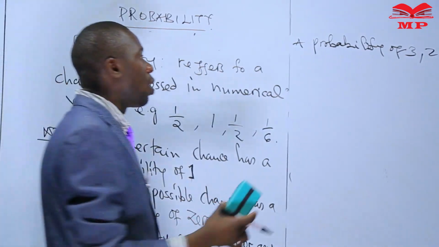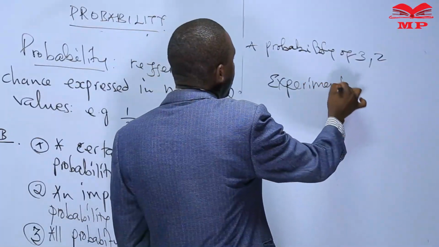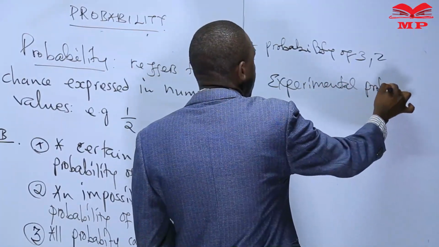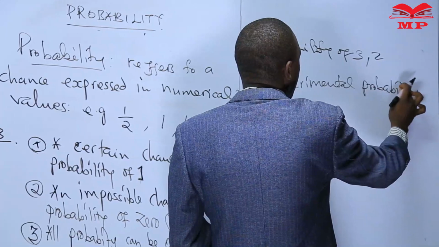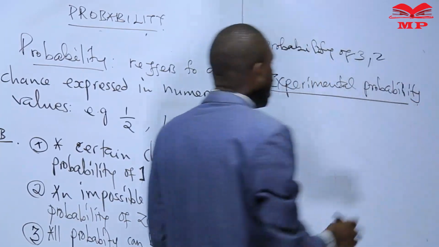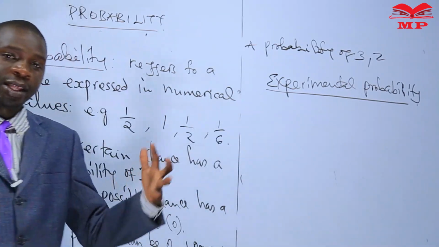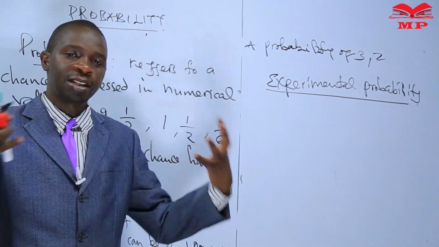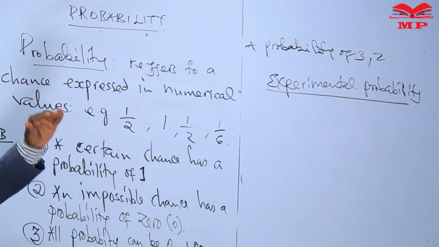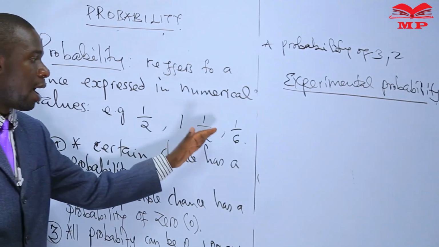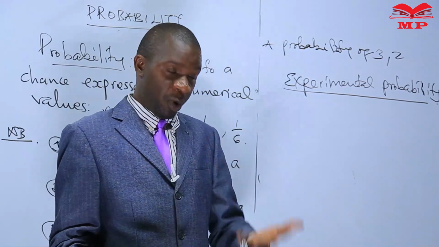So I want us to look at what we call experimental probability. Even as we look at experimental probability, let's remember we have said that probability is simply chance expressed in numerical values. So when you use numbers to express a chance like a half, 1, 1/6, you are talking of what we call experimental probability.